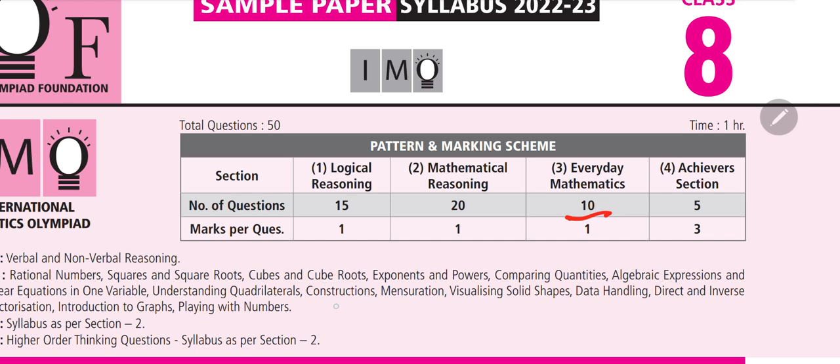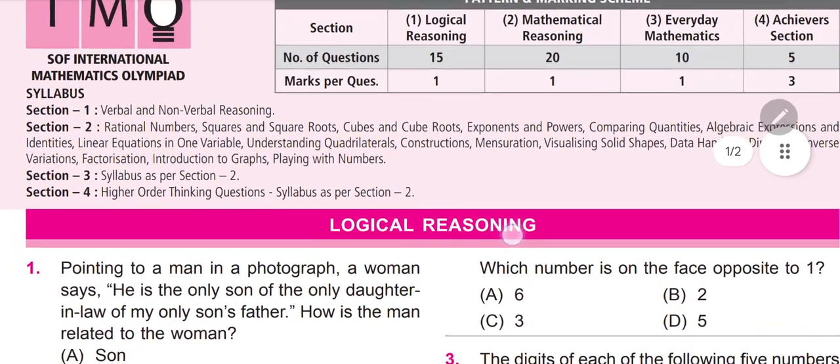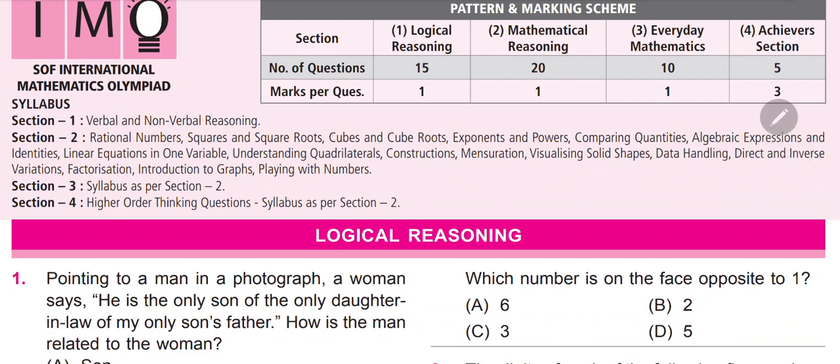About the syllabus of class 8th International Mathematics Olympiad from India. The first section is verbal and non-verbal reasoning.